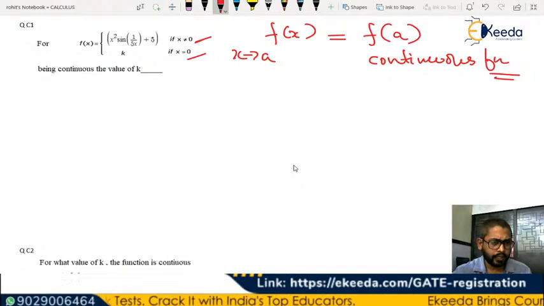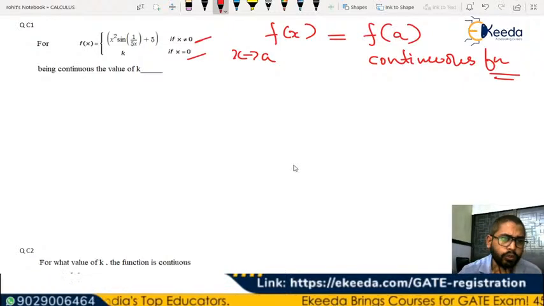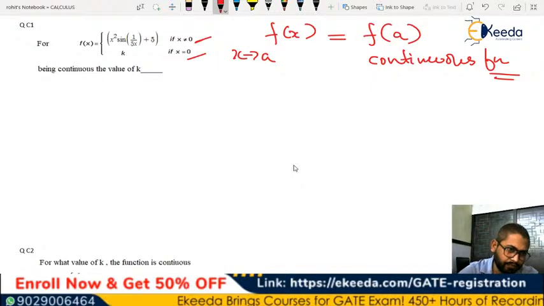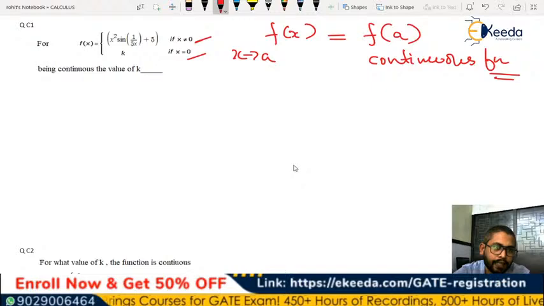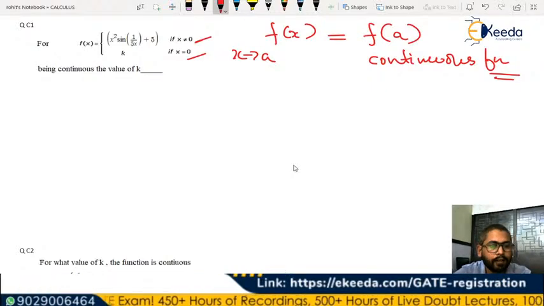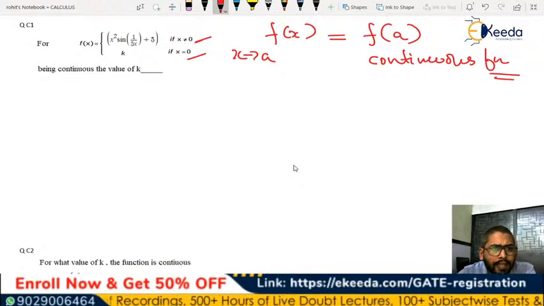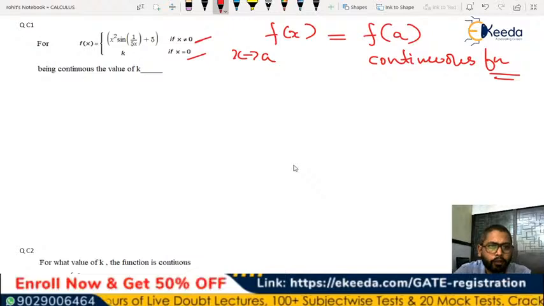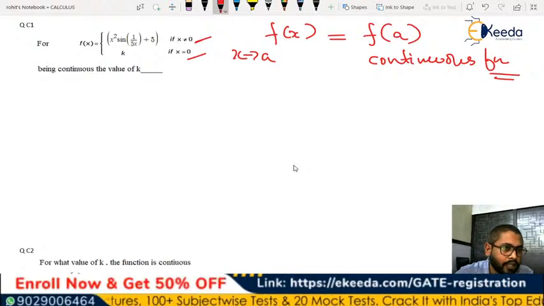Of course, I can also tell you k should be equal to 5. Yes, Kalyan, k should be equal to 5, correctly said. If you are in good practice, you can check it and say that the value is going to be 5. If not, you can apply the squeeze theorem here and find the value. So the function will be continuous for other values apart from x equal to 0. You will have to check this. I can help you on this, but of course you can check it also.